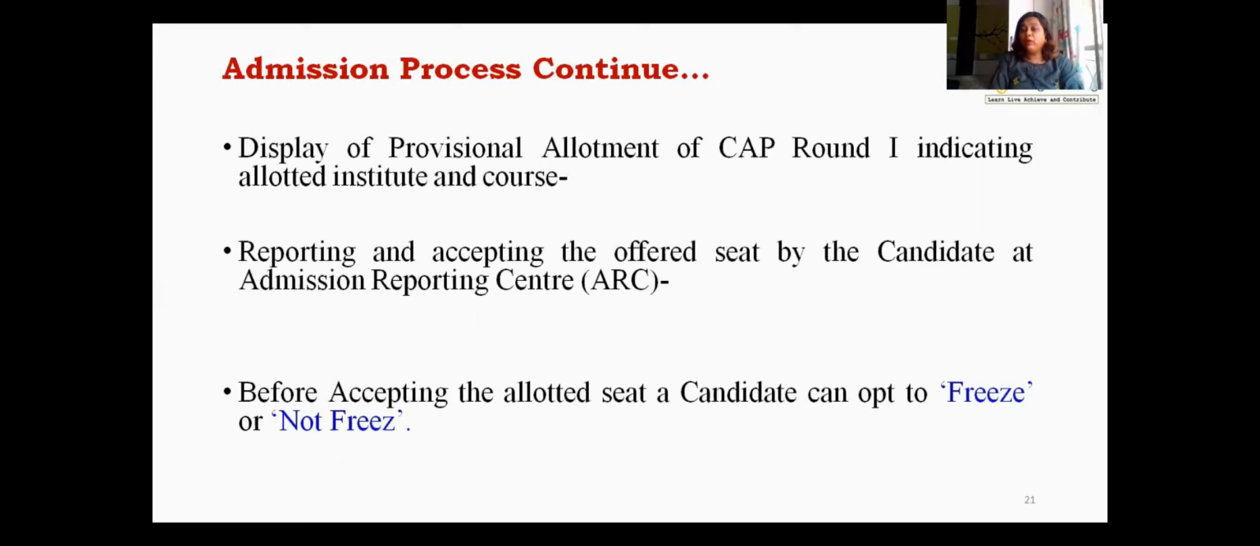Now, before reporting to the ARC, you should understand that in CAP round 1 and CAP round 2, 2 options are available, that is freeze and not freeze. If you are satisfied with the seat allotted to you, you should select the option freeze. And then you have to visit the ARC to confirm your admission. And if you are not satisfied and you want to go for CAP round 2 or CAP round 3, then you have to select the option not freeze.